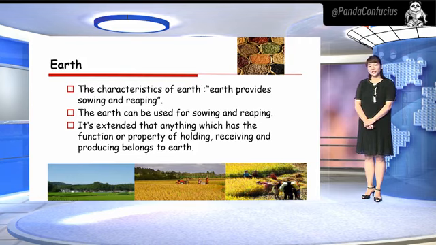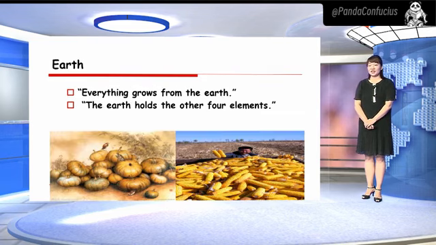Earth. The characteristics of earth. Earth provides sowing and reaping. The earth can be used for sowing and reaping. So it's extended that anything which has the function or property of holding, receiving, and producing belongs to earth. So there is such a saying: everything grows from the earth, and the earth holds the other 4 elements.